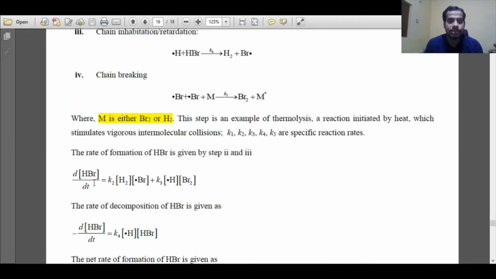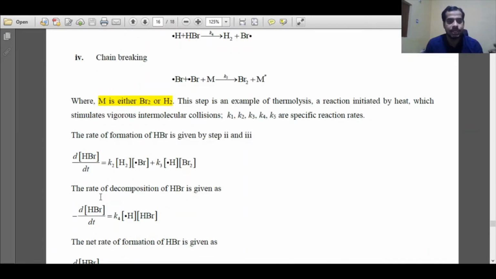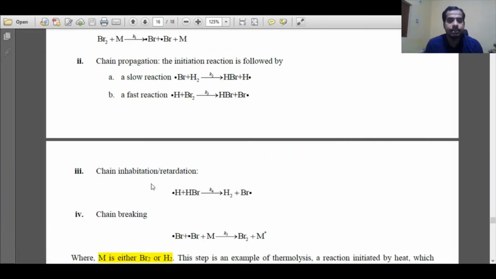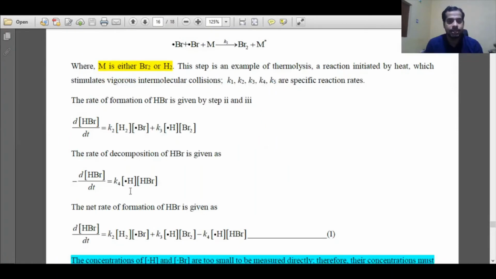This is the formation of HBr, that's why it has a positive sign. Now the rate of decomposition of HBr has a negative sign, because it is decreasing, and that is given by the third step of the mechanism. It is decomposing as K4 into hydrogen radical into HBr concentration.